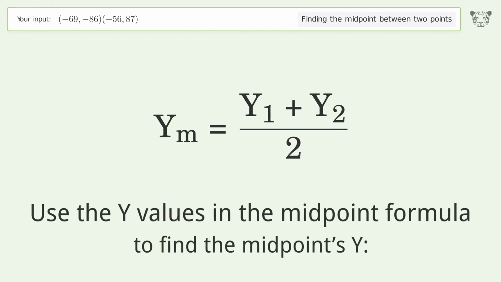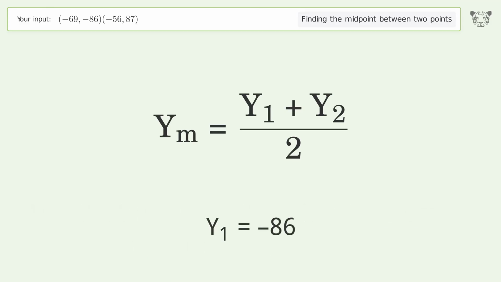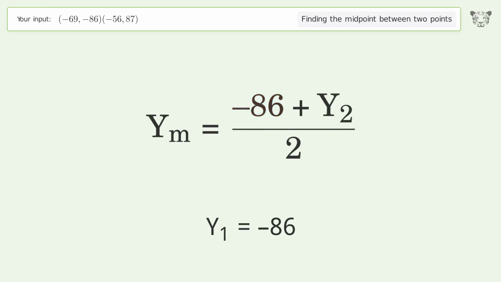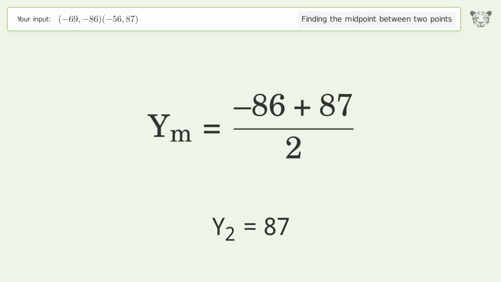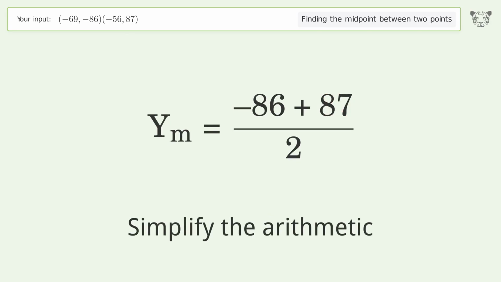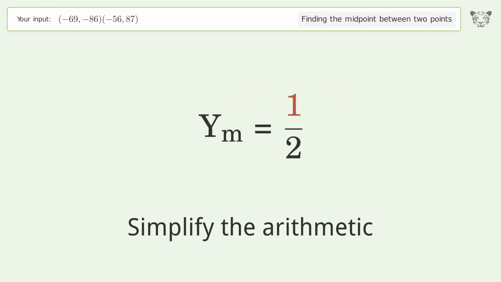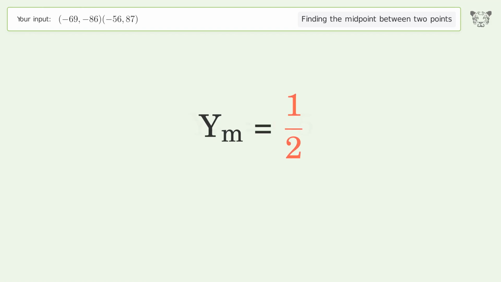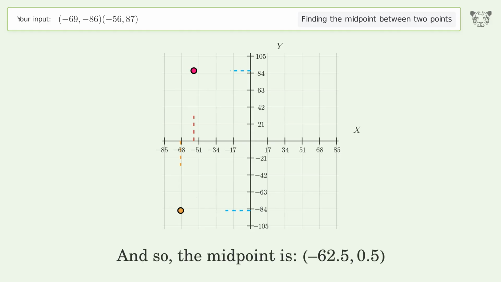Use the y values in the midpoint formula to find the midpoint's y. y1 equals negative 86. y2 equals 87. Simplify the arithmetic. And so, the midpoint is negative 62.5, 0.5.